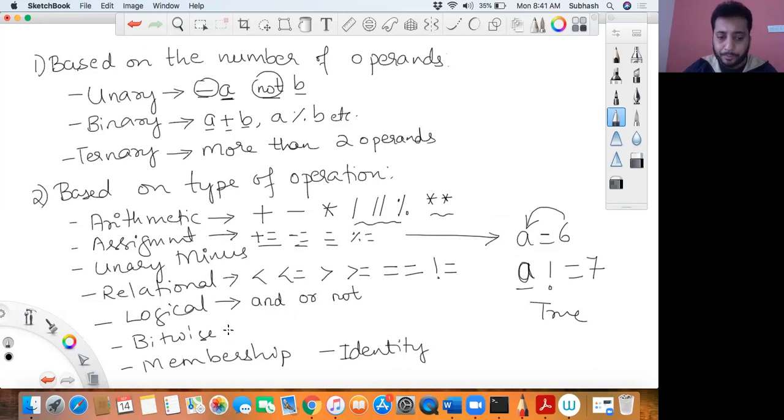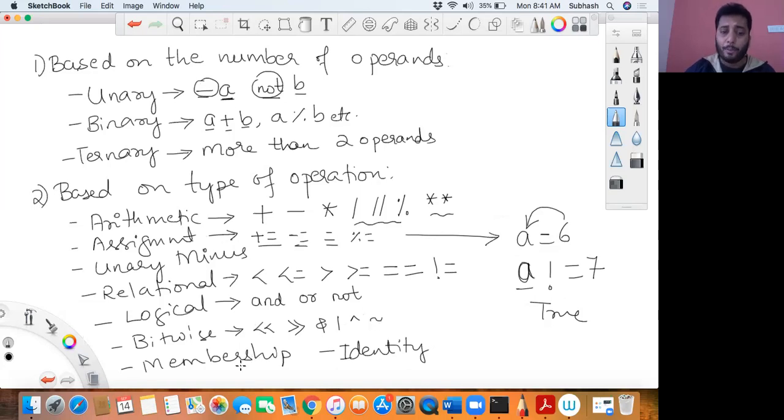Okay, now then we have bitwise operators. Even this I'll show you with an example in some time. Before that, let's see what those bitwise operators are. You have bitwise left shift, bitwise right shift, bitwise AND operator, bitwise OR operator, bitwise XOR operator, and then you have the bitwise tilde operator, which is nothing but the negating operator. All these I'll explain to you practically one by one.